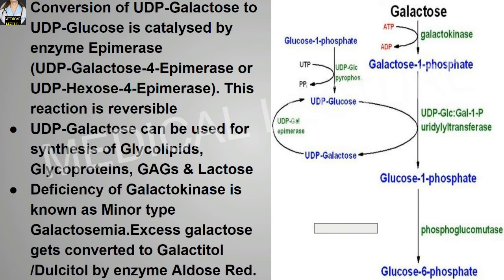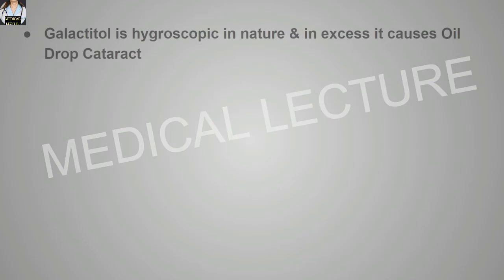Deficiency of galactokinase is known as minor type galactosemia. Excess galactose gets converted to galactitol or dulcitol by the enzyme aldose reductase. Galactitol is hygroscopic in nature and in excess it causes oil drop cataract.